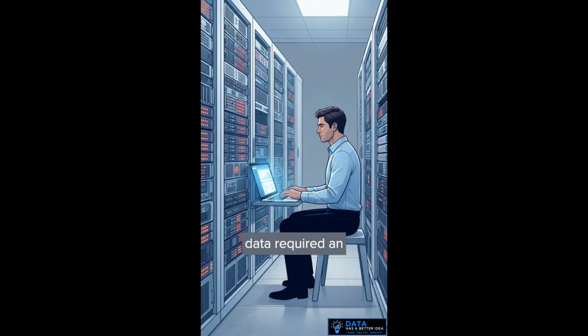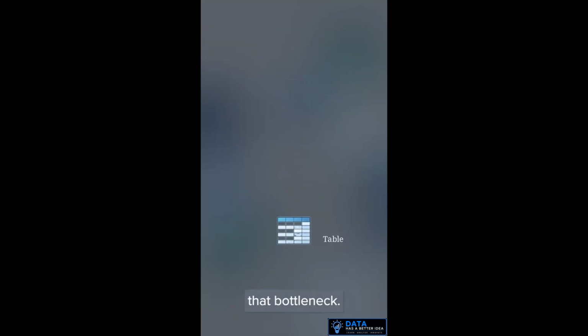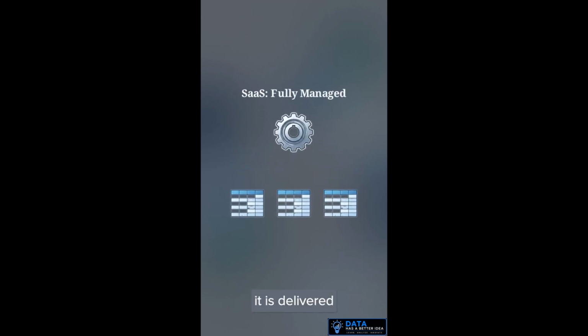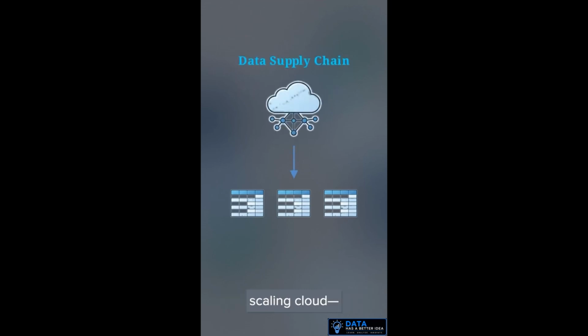Traditionally, processing this data required an IT team to constantly monitor servers and manually upgrade hardware. Snowflake eliminates that bottleneck. It automatically scales its computing power to match any data load. Because it handles this infrastructure for you, it is delivered as software as a service, or SaaS. This combination, cleanly structured tables on an automatically scaling cloud, creates the perfect data supply chain.